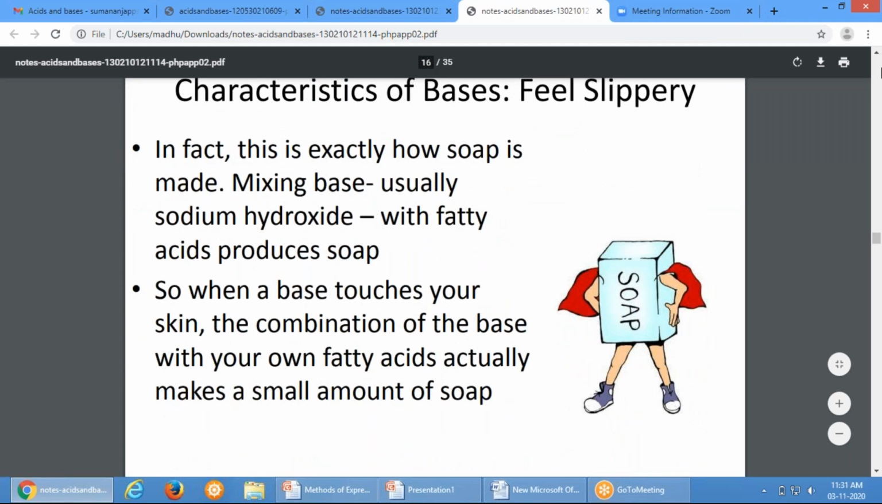So now you came to know how soaps are made by using a base. You can use a base and prepare a soap. Usually we use either sodium hydroxide or potassium hydroxide, but we prefer sodium hydroxide over potassium hydroxide. And this is reacted with fatty acids. Where are the fatty acids present? From where will you get fatty acids?